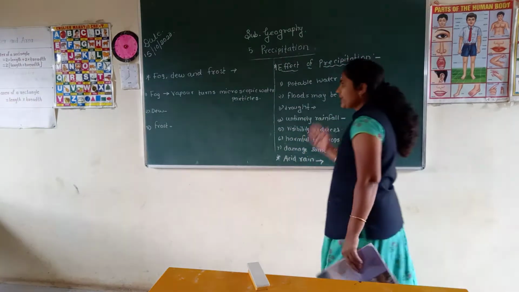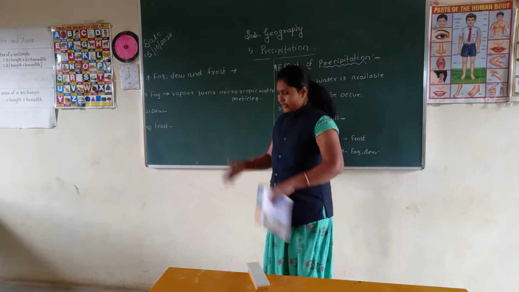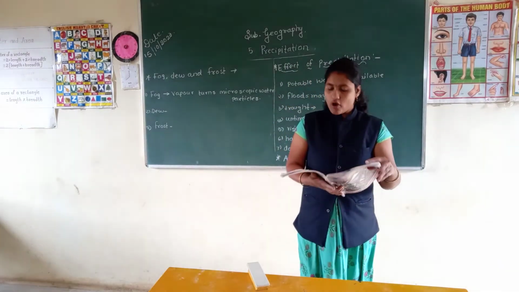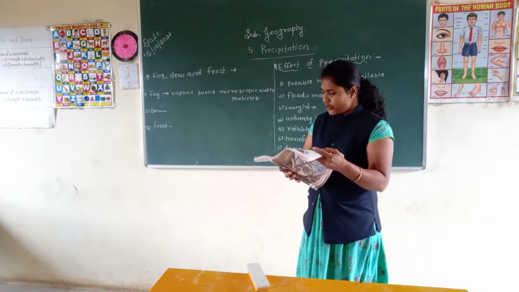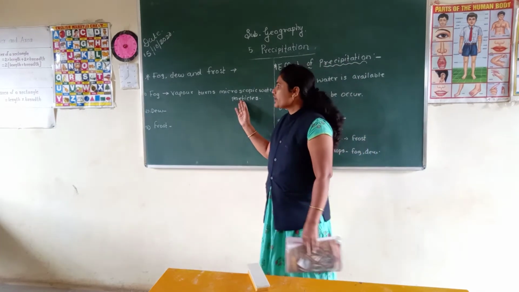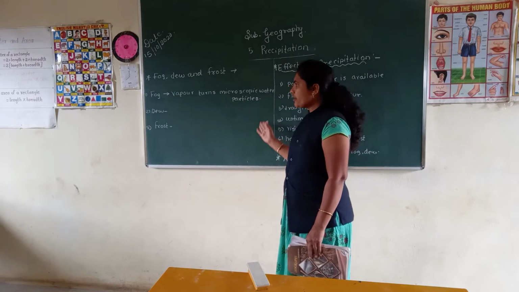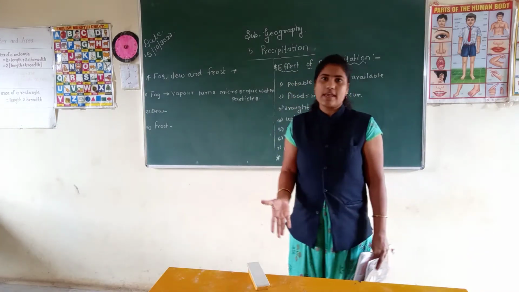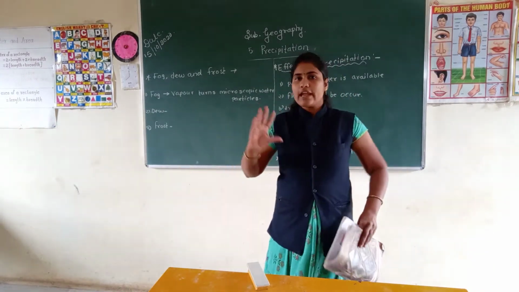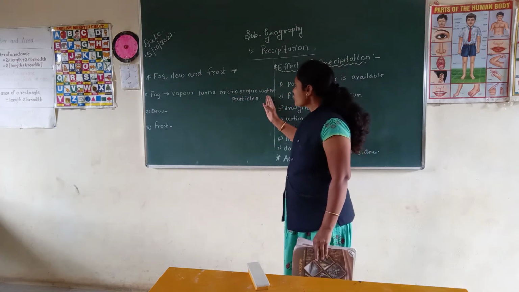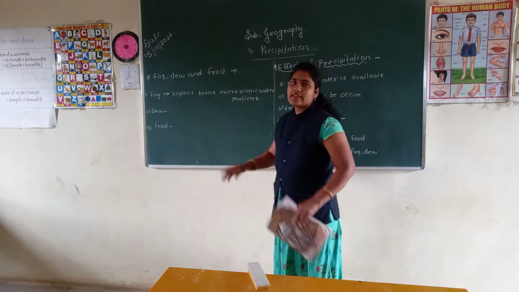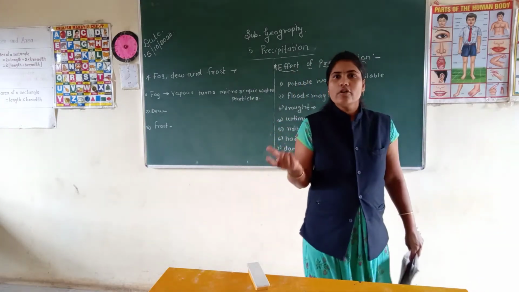Now see student, when the temperature of the layers of air near the surface of the earth reduces, water vapor turns into microscopic water particles, and they start to float in the air.